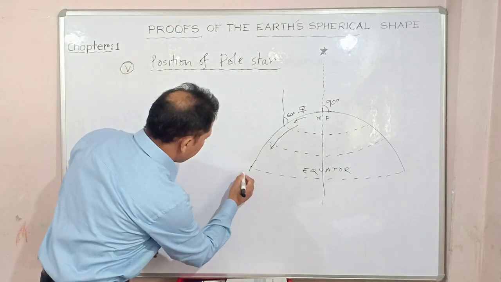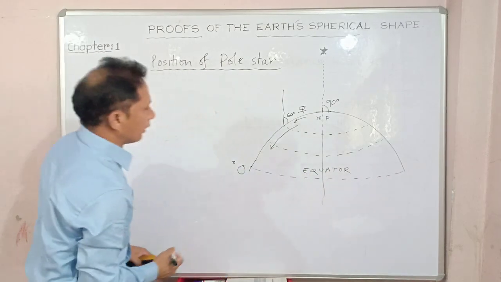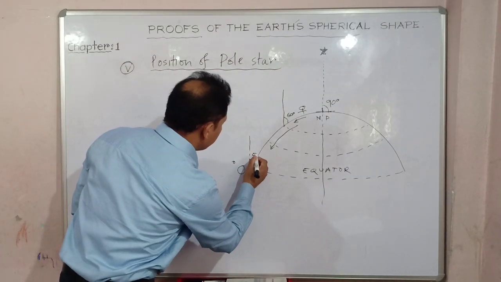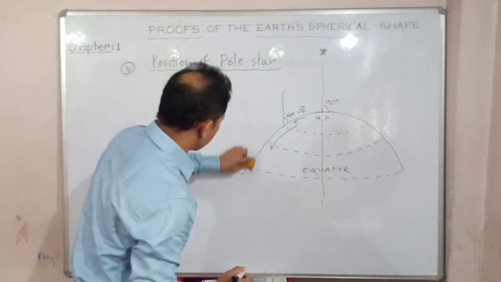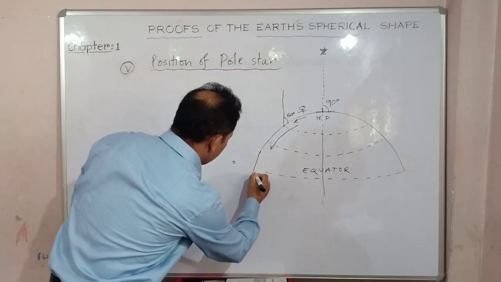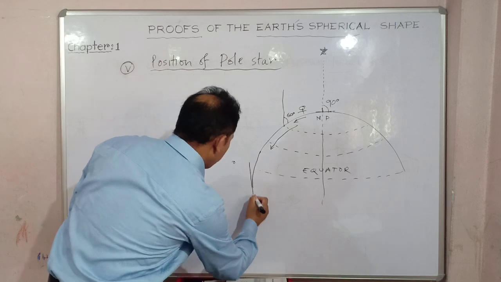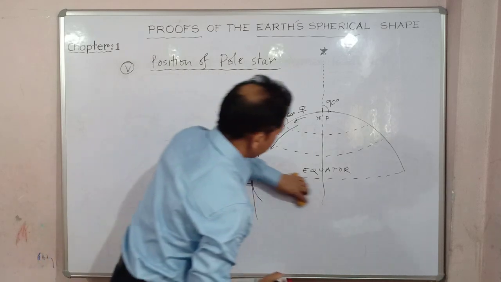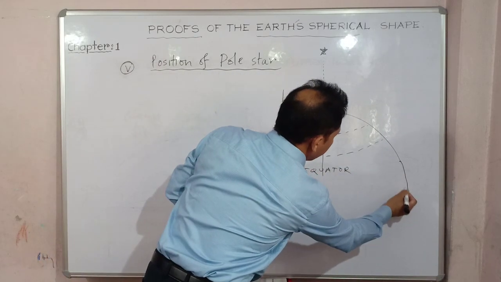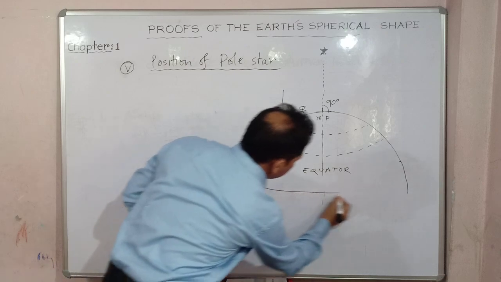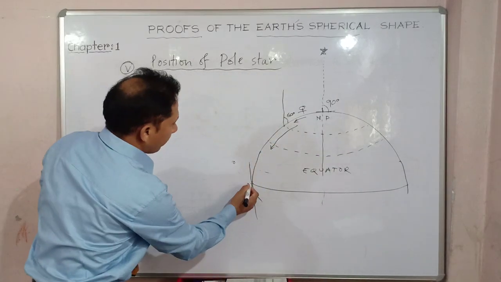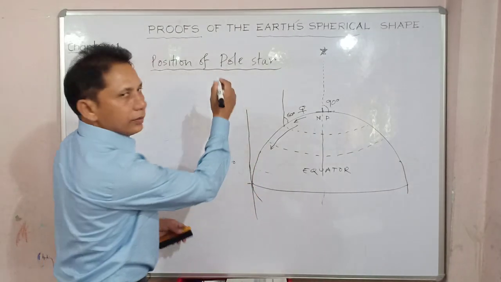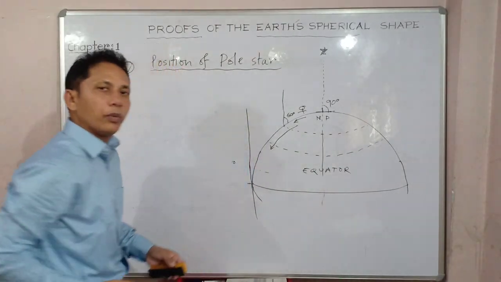Okay, and suppose at 0 degree, which means the equator, the angle is almost at the horizon. Almost suppose it is 0 degree. Better to show it like this, right? So it touches almost the horizon, so it comes almost 0, right? Okay, so better to show the equator a little down, that will clear your concept. So suppose this is your equator, right? So what happened over here, you can see the pole star through your horizon.